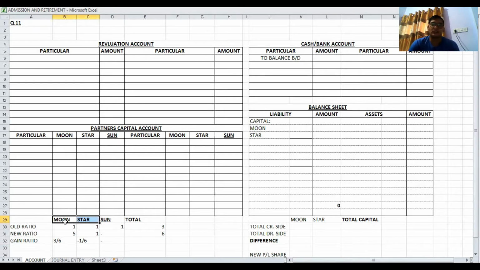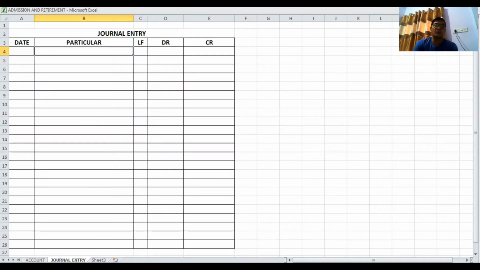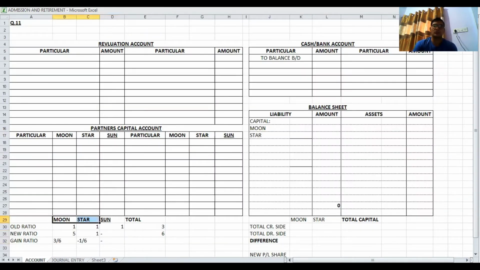And there are a total of four accounts: revaluation account, partners' capital account, cash bank account, and balance sheet. Then after, I have prepared the format for the journal entry. So now today I am going to start question number 11. I am just reading the question.